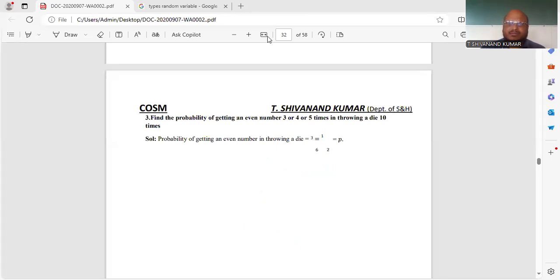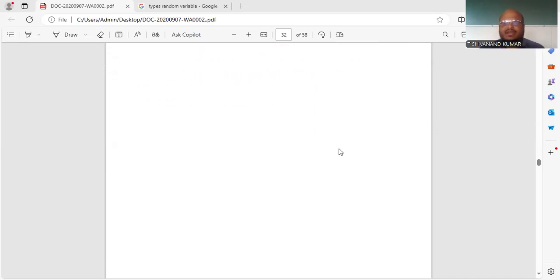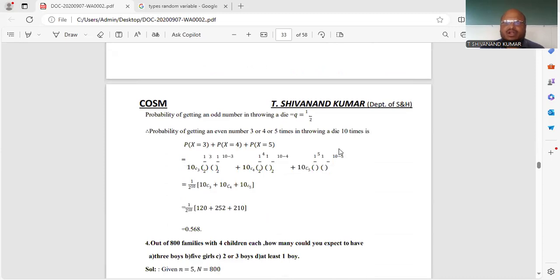Now here the problem is to find the probability of getting an even number 3 or 4 or 5 times in throwing a die 10 times. So here n is equal to 10, and the values are 3, 4, 5, totally 3 terms. 3/6 is nothing but 1/2, so 1/2 is P. And if P is equal to 1/2, then Q is automatically 1/2, because P plus Q is equal to 1.